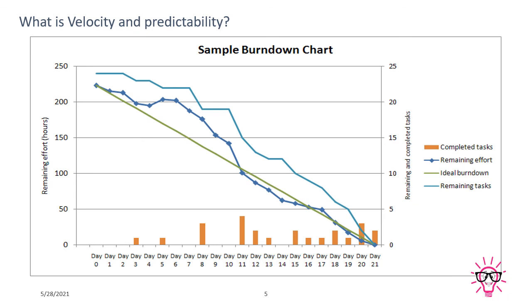If it goes to the left side, then you are doing your work before time. So this work is done before time, this work is done after time. The timeline is here, but this work is done at this time, meaning this work was completed a little late, and this work is completed before time. So in this way guys, you can pull your burn down chart or burn up chart from your tools.